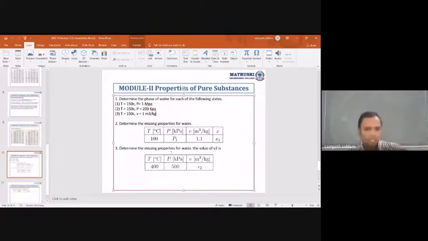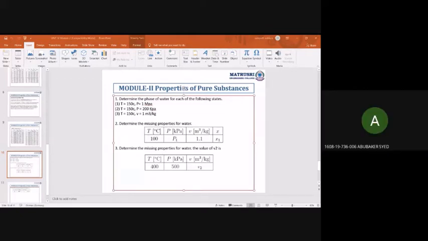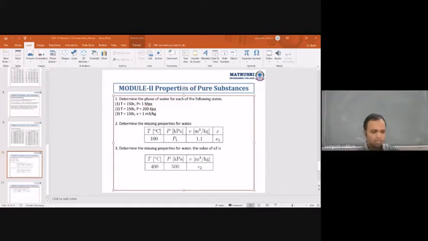So before that, let's read out the question. Determine the missing properties for water. The value of V2. How do you find V2? Please, someone answer. How do you solve this problem? You are using VF and VG. VF and VG. Yes.